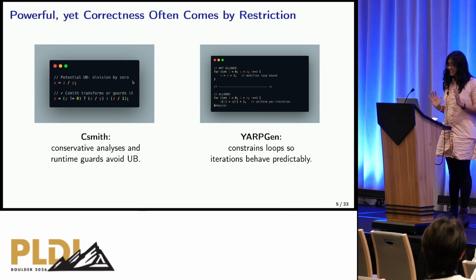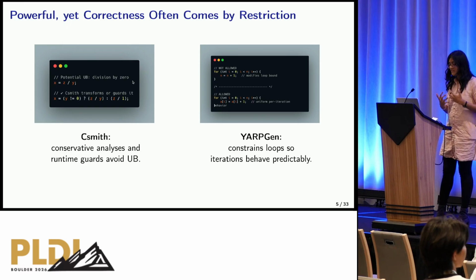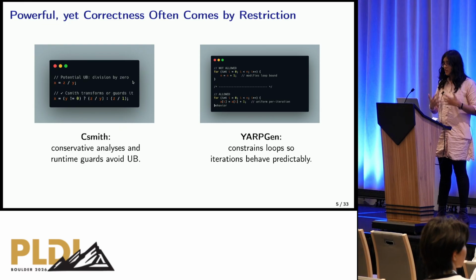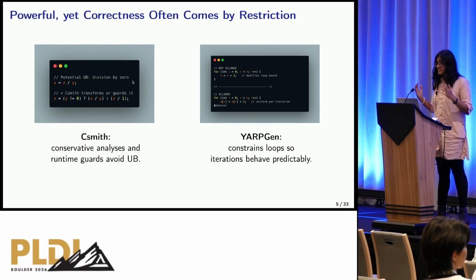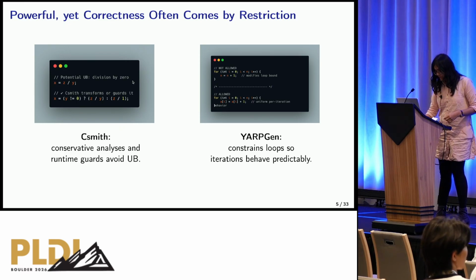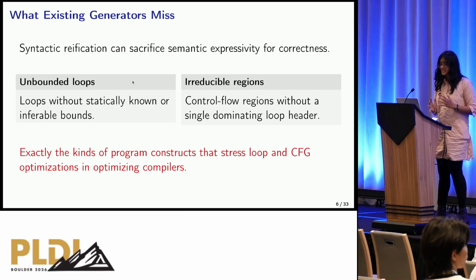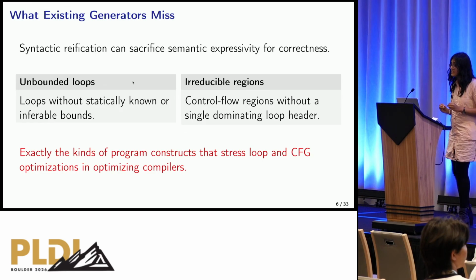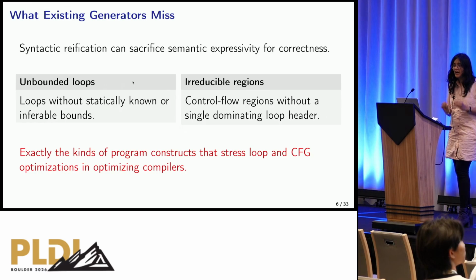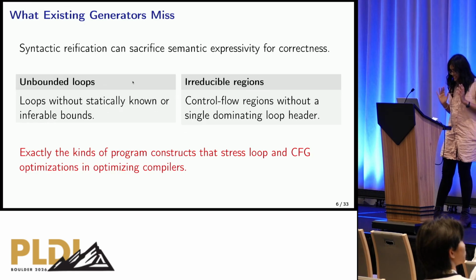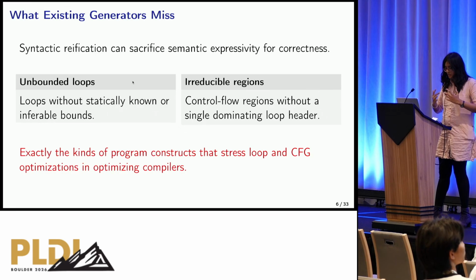However, despite these generators being extremely powerful, this UB prevention layer often causes some restrictions. For example, C-Smith has conservative analyses and runtime guards to help it avoid undefined behavior. Yapgen constrains loop iterations so that they all behave predictably and in a similar manner. These existing generators miss unbounded loops and irreducible regions. Unfortunately, these are precisely the kind of constructs that are notoriously hard to optimize and reason about and make compiler writers stay up at night. It is these kinds of constructs that we also wish to model in our programs.